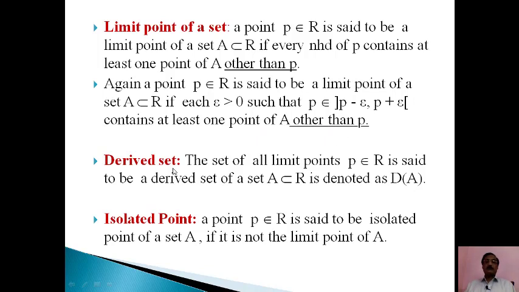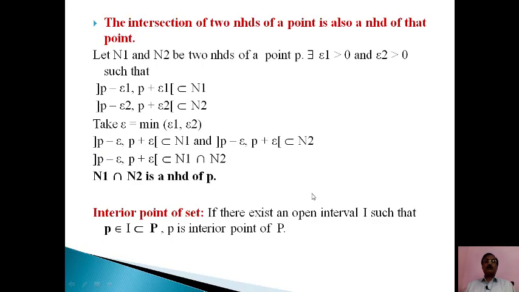Now the derived set. The set of all limit points of a set A, a subset of R, is said to be the derived set of A and is denoted by dA. The set of all limit points is said to be the derived set. And we have the isolated point. A point P belongs to R is said to be an isolated point of A if it is not a limit point of A.